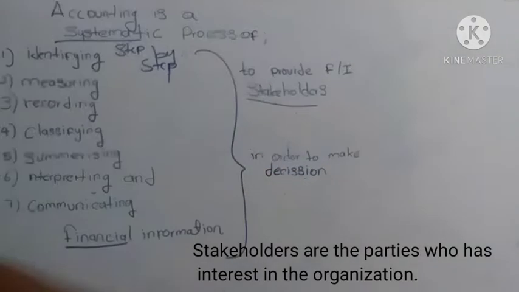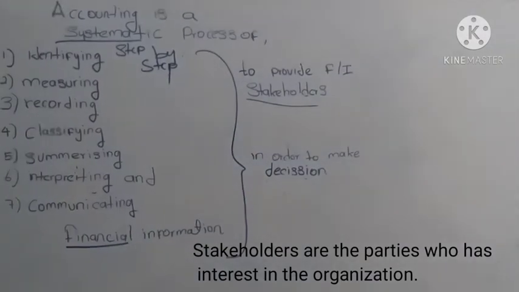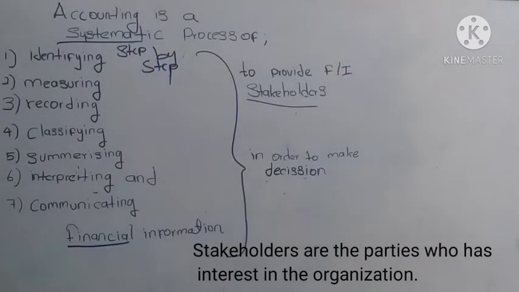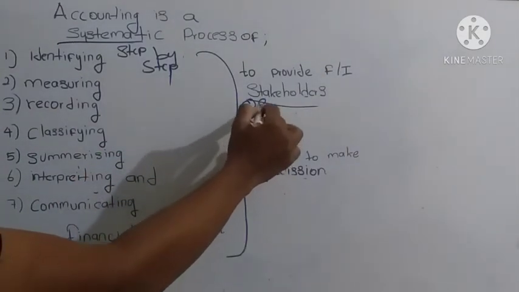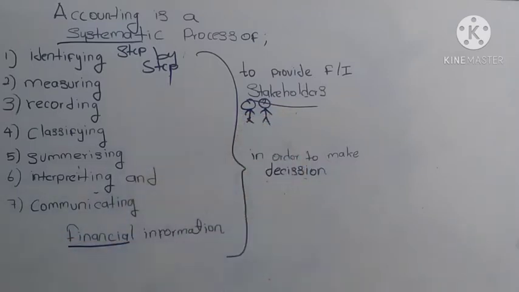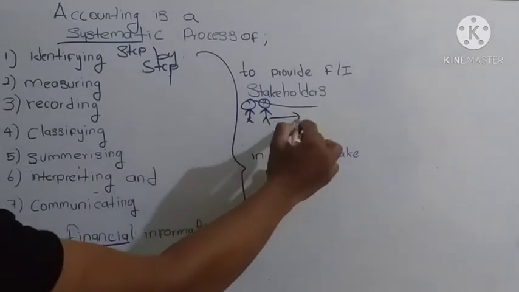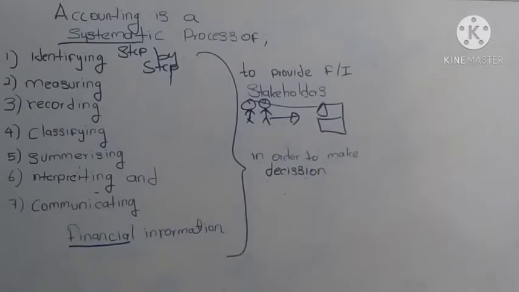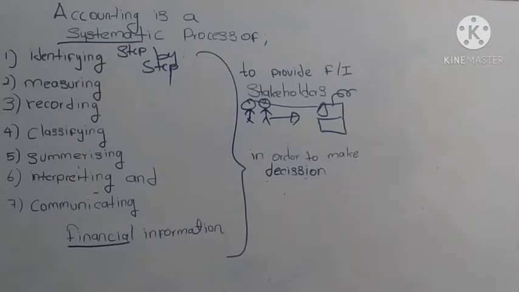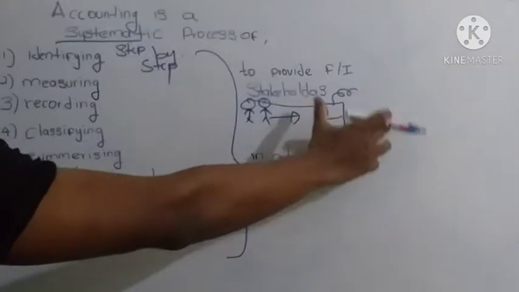Who are the stakeholders? Stakeholders are the parties who have interest over the organization. Stakeholders are the individual or group of people who have interest in the organization.